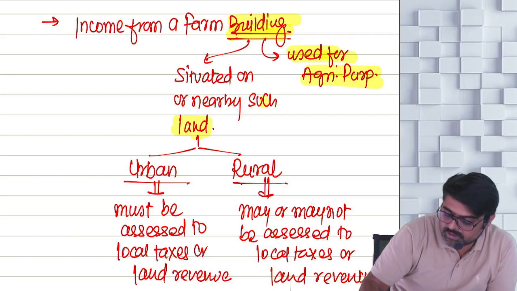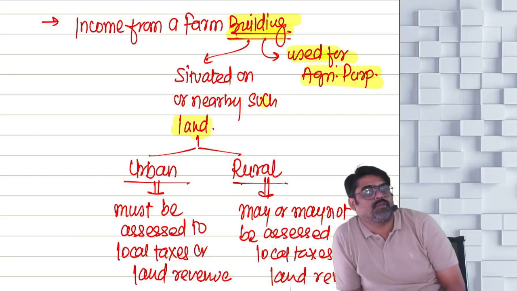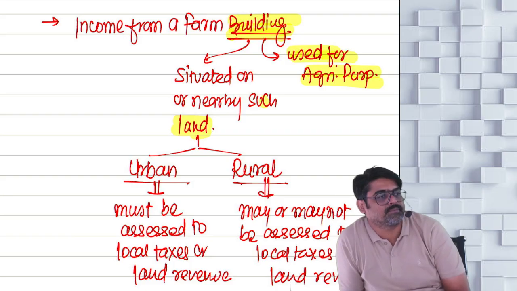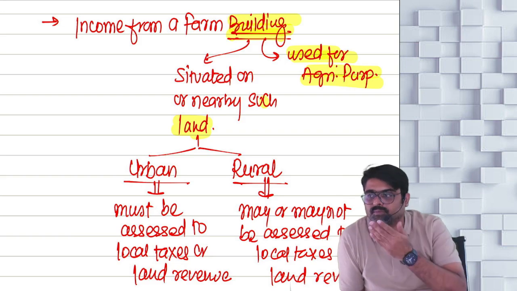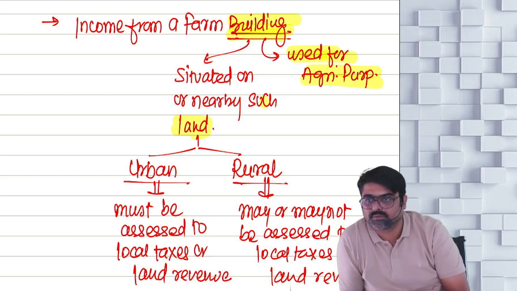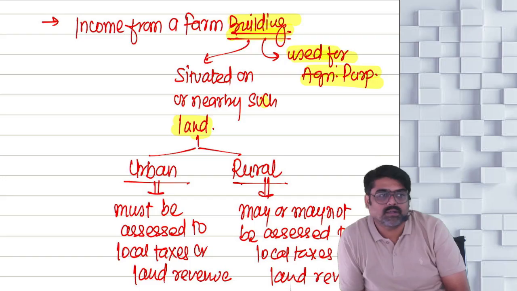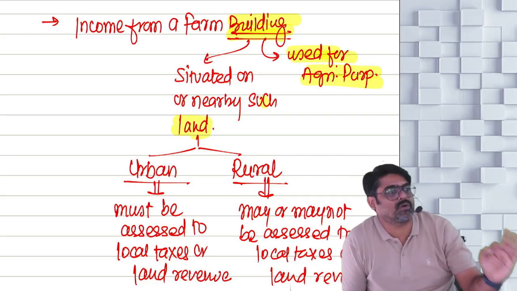Now be a little bit careful. If your building is situated on urban land and you want the income of this building to be exempt, then the land on which the building is situated, urban land, must be assessed to local tax or land revenue.